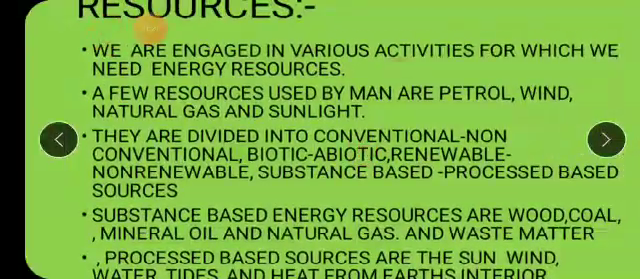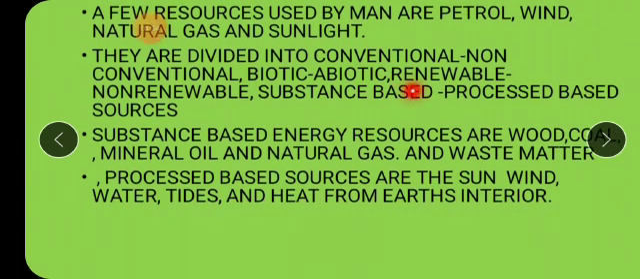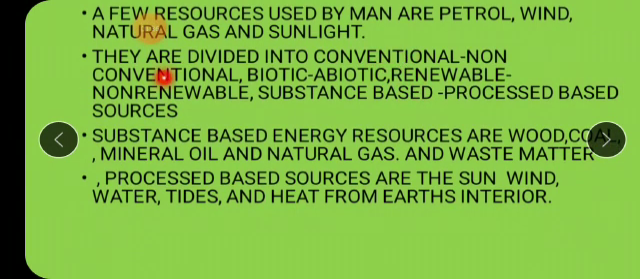Yes, you need energy in regular activities, and a few examples of these energy resources which give us energy are what? Petrol, from petrol you get the energy. Wind, you get the energy. Natural gas and sunlight also give the energy. But they are basically divided, children, into conventional and non-conventional.